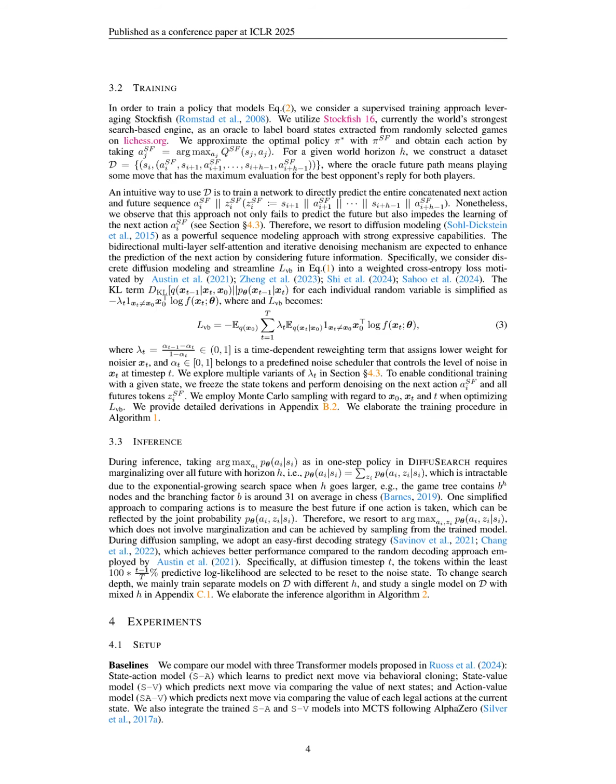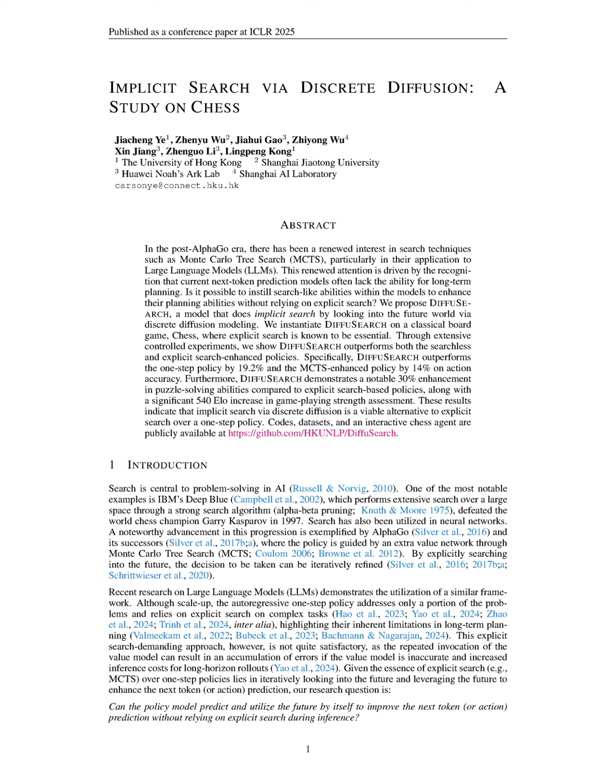During inference, instead of performing explicit search like MCTS, DIFFUSEARCH evaluates the joint probability P_theta(A_i, Z_i, S_i) to select the best action and future state, thus streamlining the decision-making process. This approach not only improves action accuracy, but also enhances the model's ability to plan strategically over multiple moves, as evidenced by its superior performance in chess tasks compared to traditional methods.